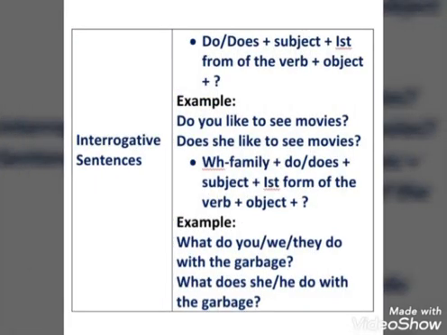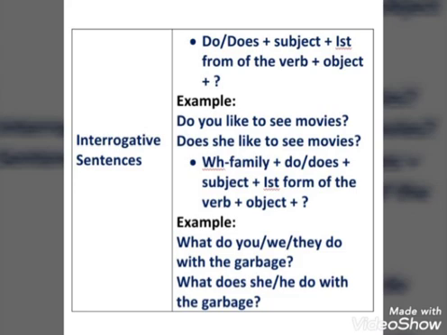Students, in interrogative sentences you also know that generally we have two types of sentences. First, the sentence that begins with a helping verb, and second, the sentence that begins with a WH word or question word. We can say why, where, when, etc. So students, the first type of sentence is also called a yes/no answer type question, and the second type of sentence is also called the question that should be answered in detail.